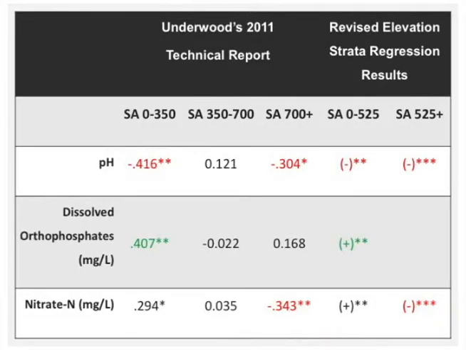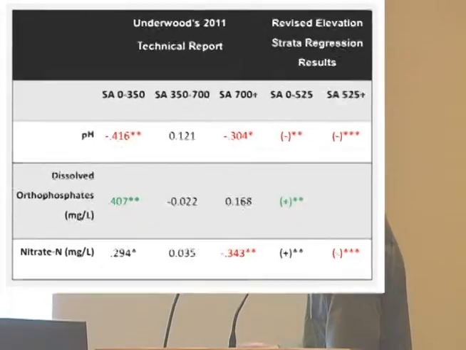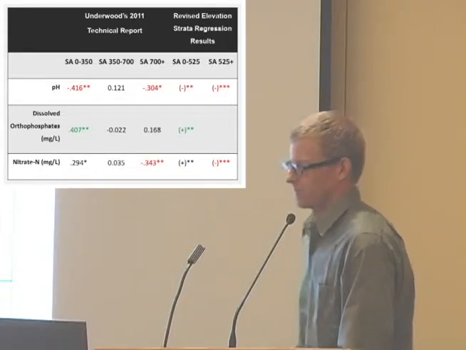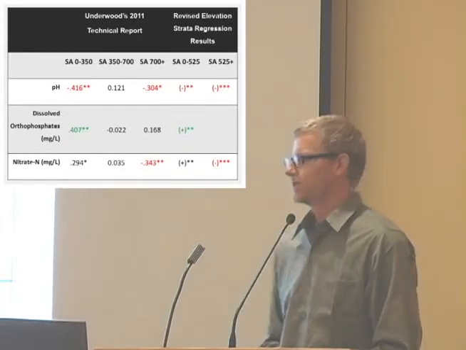So this is a comparison of Underwood's 2011 technical report with the revised elevation strata regression results, where these stressors were investigated further. Red indicates a negative relationship, green indicates a positive relationship, and the asterisk represents the level of significance. One asterisk represents a p-value less than 0.10, two asterisks represent a p-value less than 0.05, and three asterisks represent a p-value less than 0.01.